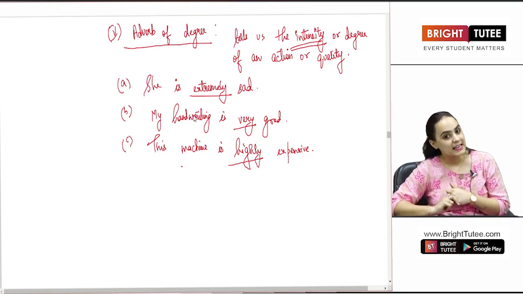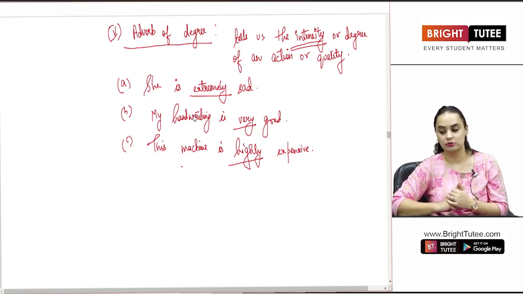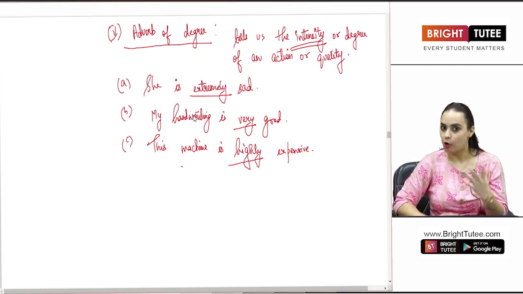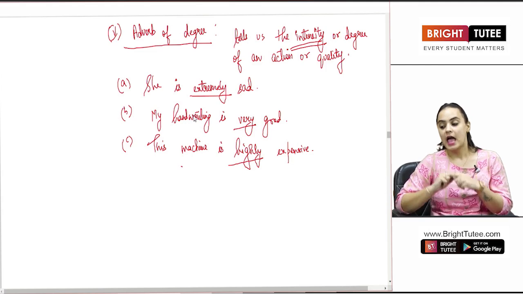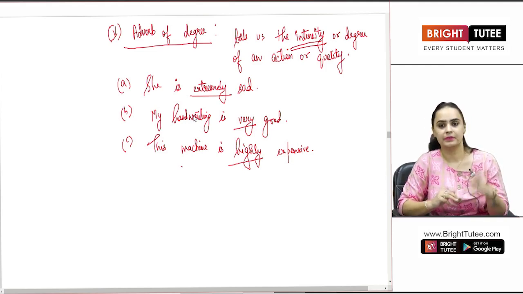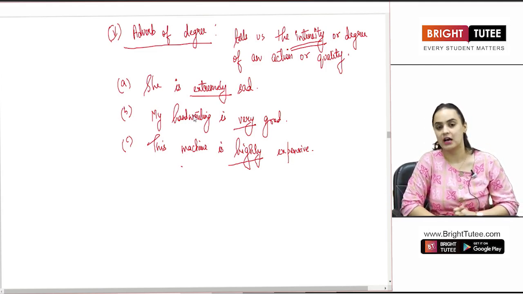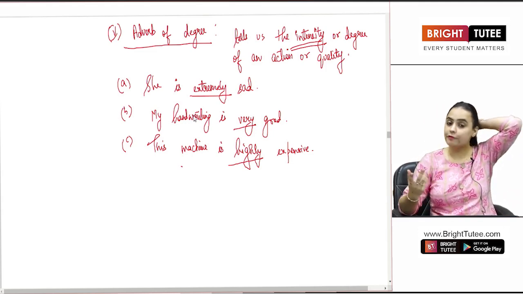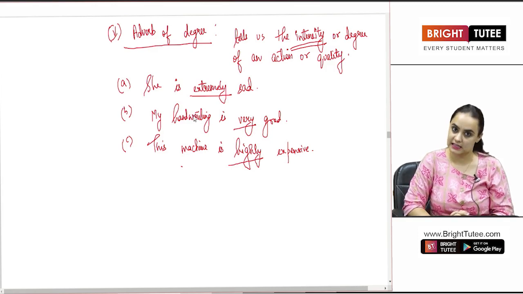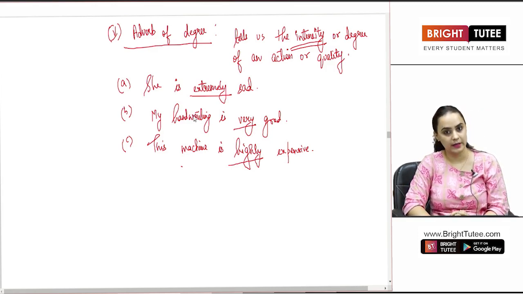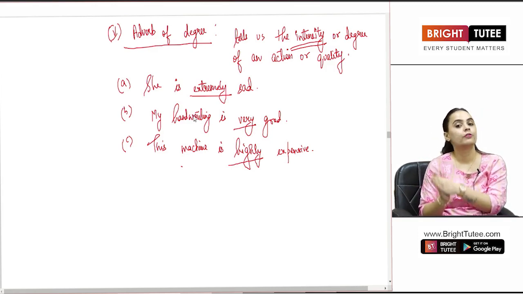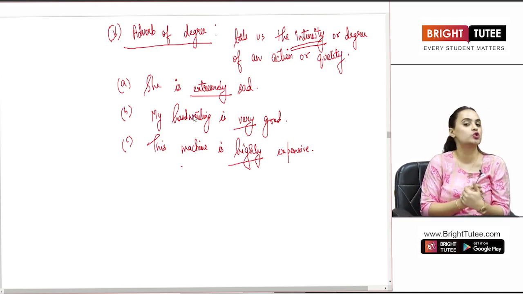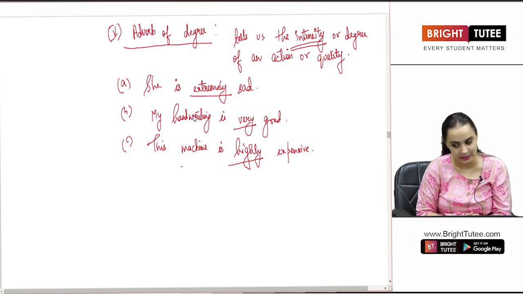So, we have talked about the 5 types of adverbs so far. Adverb of place, where is the question that we ask. Adverb of manner, how is the question that we ask. Adverb of time, when is the question that we ask. Adverb of frequency, how often something takes place. And adverb of degree tells us the intensity of the action that we are talking about.